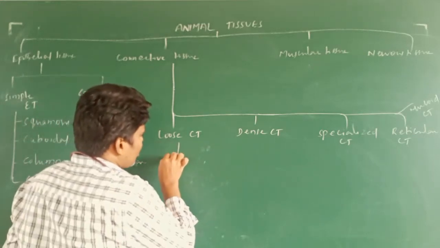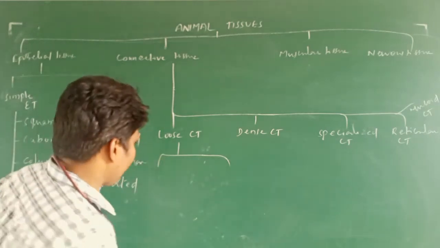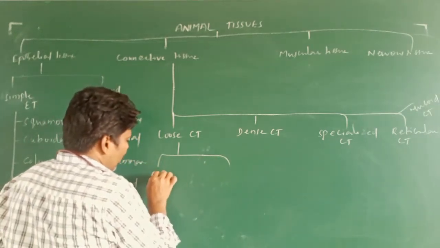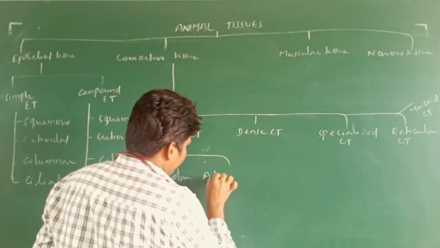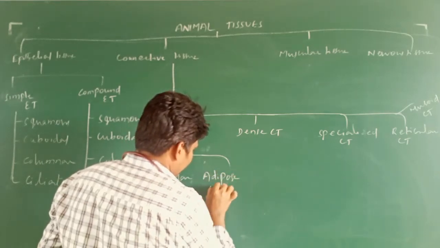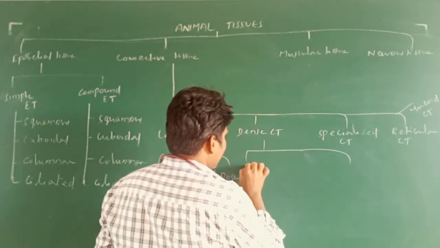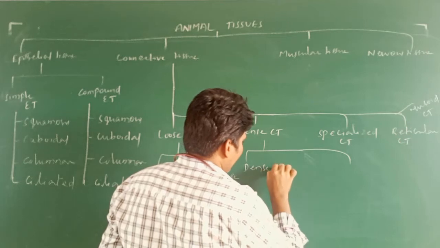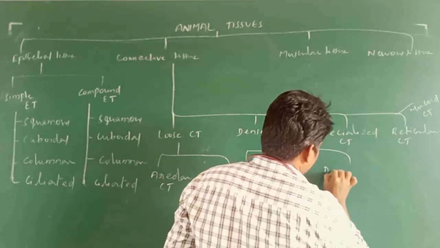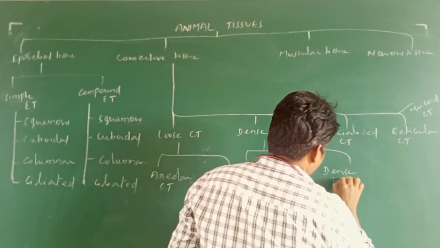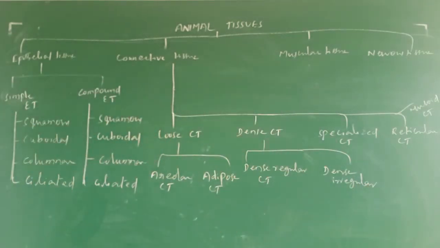So in this, loose connective tissue is going to be differentiated into, at last I am going to explain, no need to worry, areolar connective tissue and adipose connective tissue. This one, dense connective tissue, dense regular connective tissue, dense irregular connective tissue.